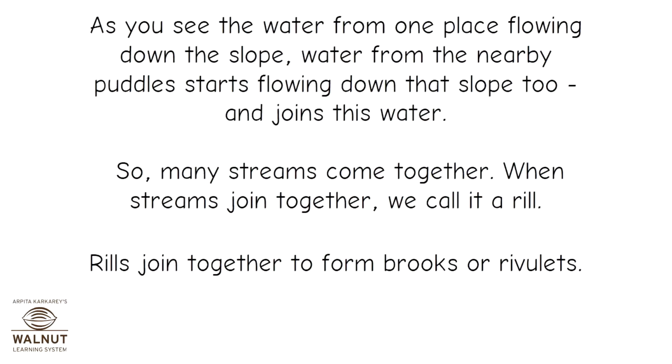As you see the water from one place flowing down the slope, water from the nearby puddles starts flowing down that slope too and joins this water. So, many streams come together. When streams join together, we call it a rill.